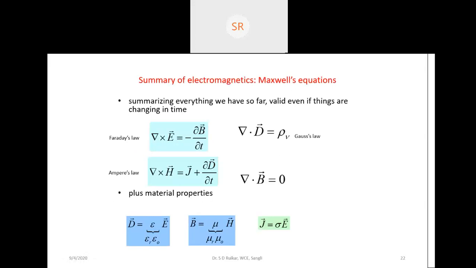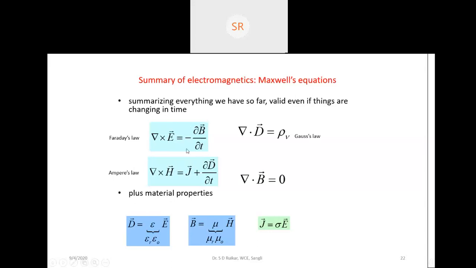If you see the slide, I am writing here a summary of electromagnetics. We are just summarizing the electromagnetic field so that we are able to write a wave equation. We have Faraday's law: del cross E is equal to minus dou B by dou t. Then Ampere's circuit law, which you have learned: del cross H is equal to J plus dou D by dou t. These are vector quantities. This one is Faraday's law and this one is Ampere's law.